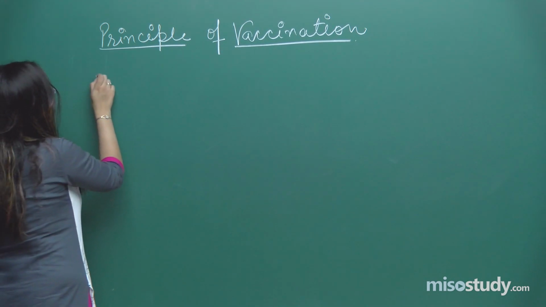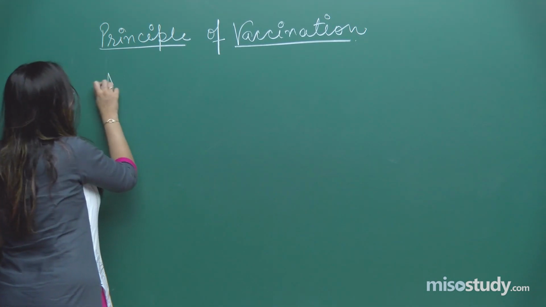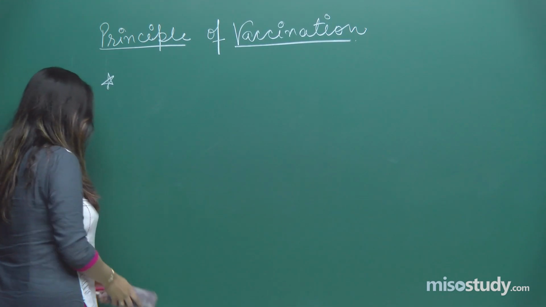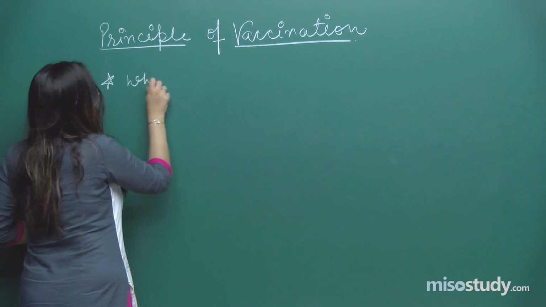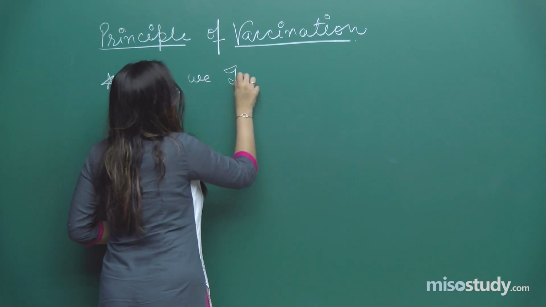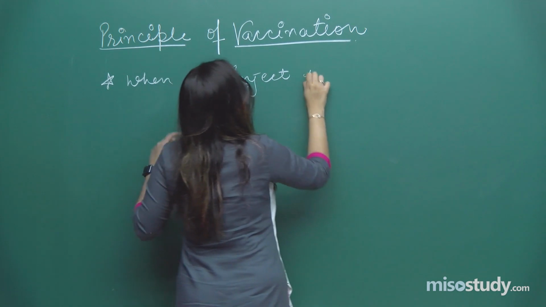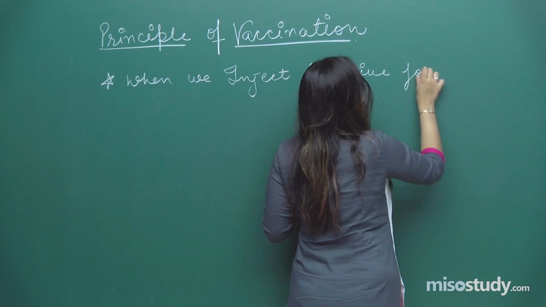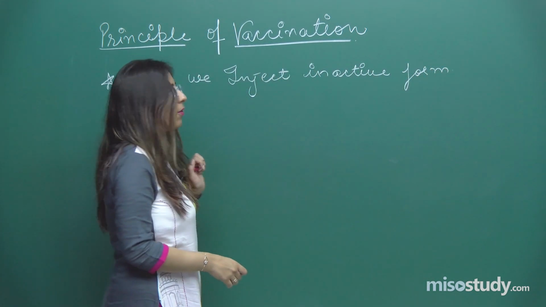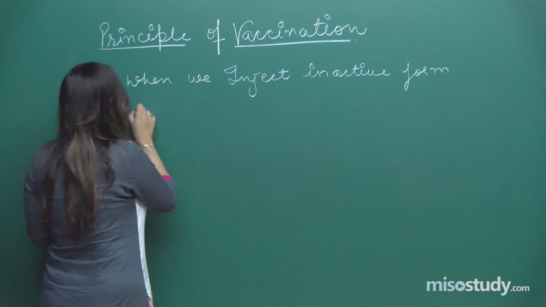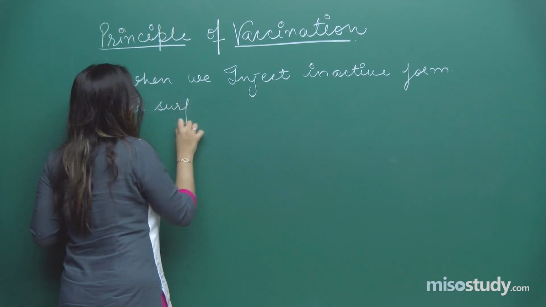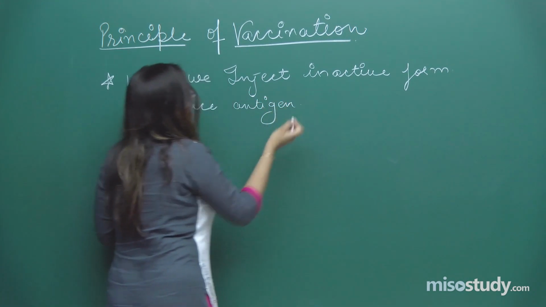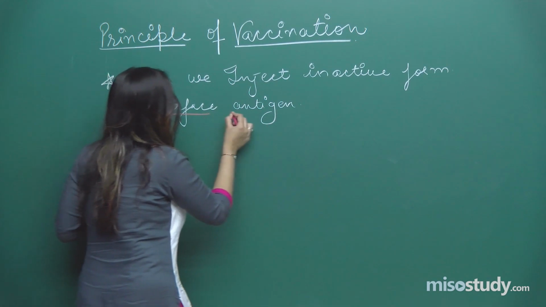So, basic principle behind vaccination is that whenever we inject inactive form, this inactive form can be heat killed form or a very small antigen inactive form or surface antigen. Another important word, that is a surface antigen, right?